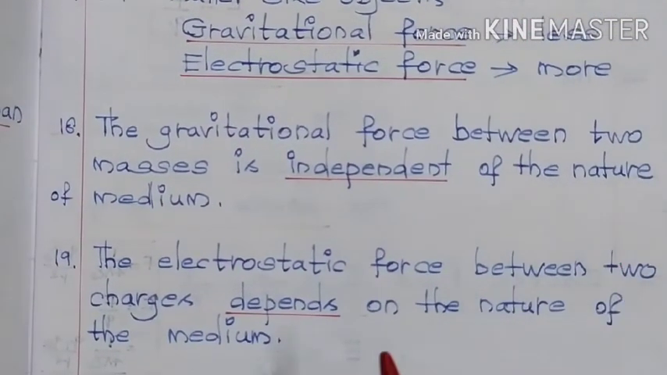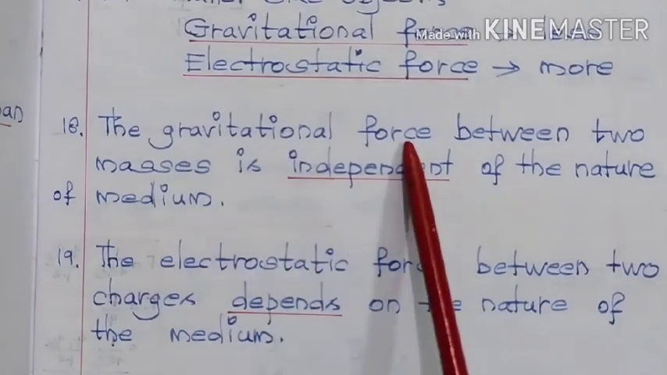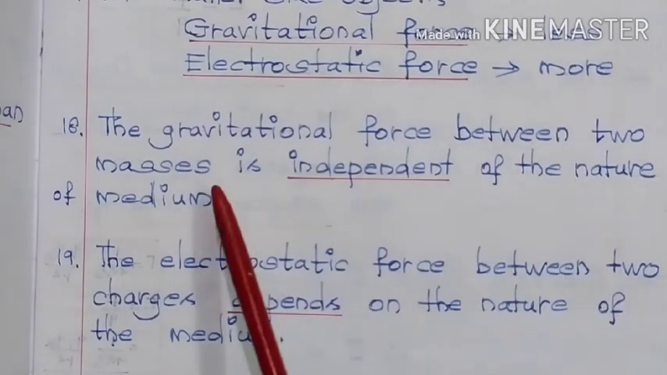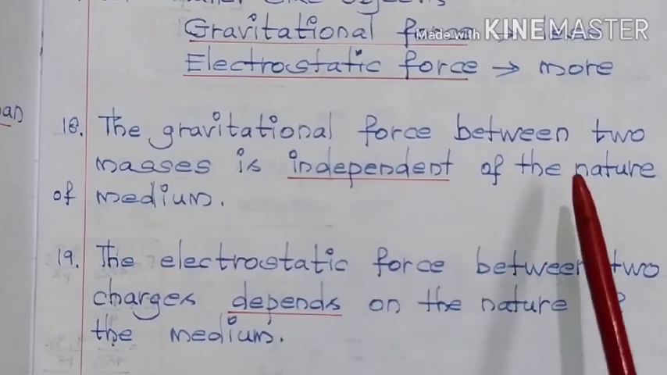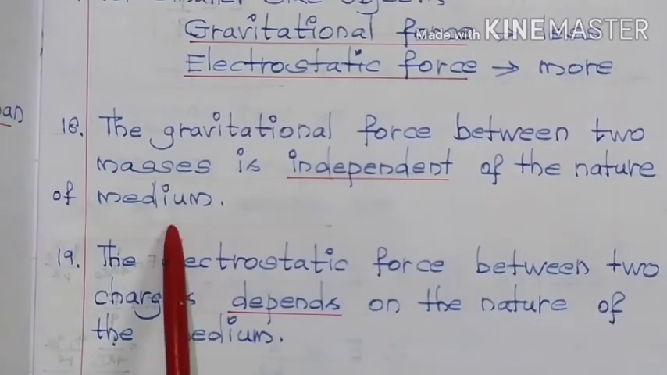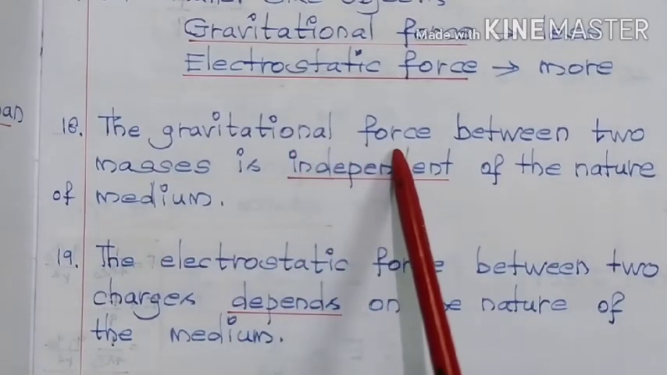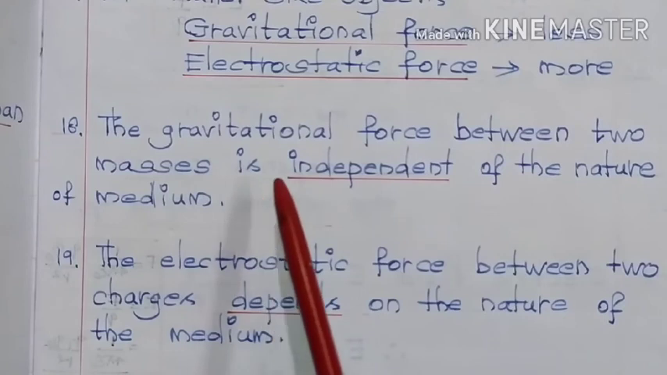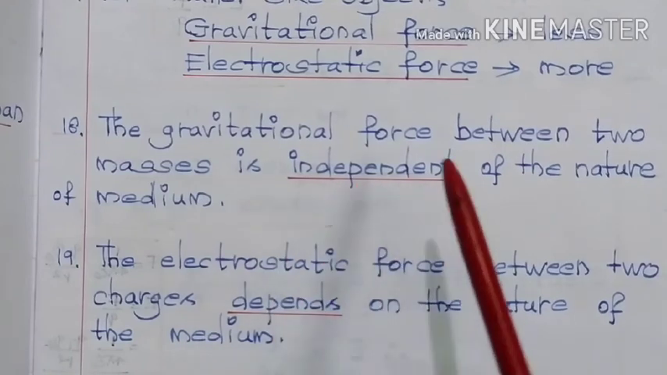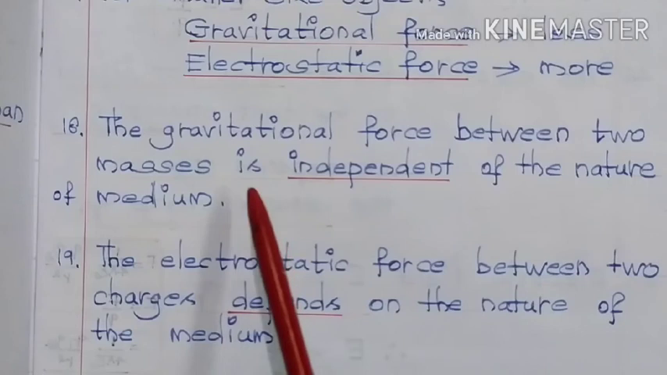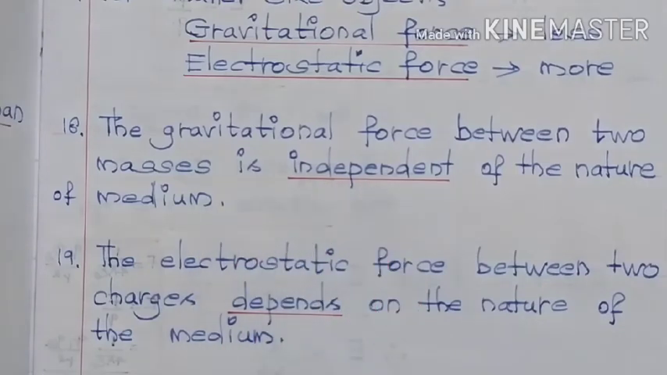Question number 18. The gravitational force between two masses is independent of the nature of the medium. In other words, the gravitational force that exists between two masses does not depend on the nature of the medium in which the two masses are kept. Next one, the electrostatic force between two charges depends on the nature of the medium in which the two charges are kept.